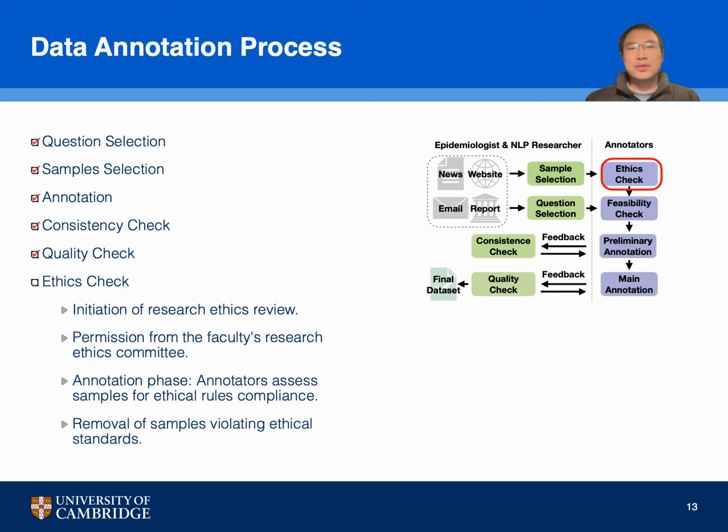The ethics check in our data annotation process is essential to ensure our practices align with the highest standards of research integrity. This began with a thorough research ethics review, including obtaining the necessary permission from the faculty's research ethics committee. During the annotation phase, our annotators rigorously assess each sample to confirm compliance with ethical guidance. Any data that doesn't meet this criteria is responsibly removed.